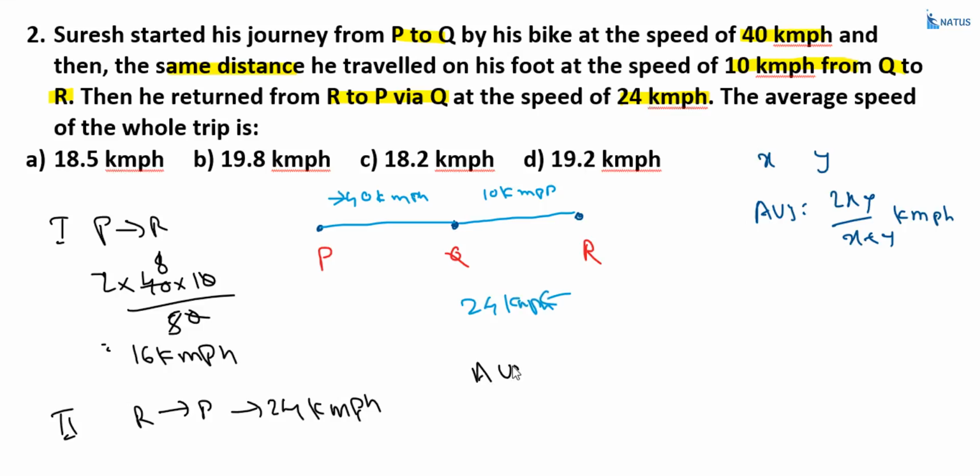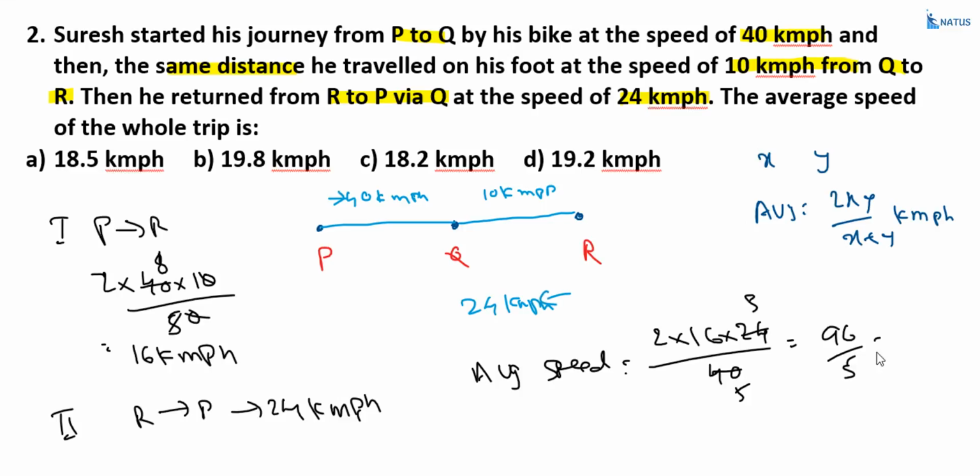Here, P to R is 16 kilometers per hour and R to P is 24 kilometers per hour. So what is the average speed? Average speed is equal to 2 into 16 into 24 by 16 plus 24. What is 16 plus 24? That is equal to 40. So 8 fives are 40, 8 threes are 24. So this is equal to 96 by 5, which is 19.2 kilometers per hour. Option D is the correct answer.